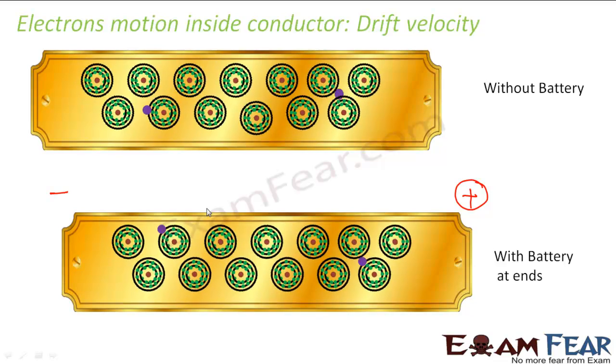Then it is colliding and it is losing some velocity. The net result is that the electrons acquire a very small amount of velocity. And that small velocity which is acquired, the average small velocity, is known as drift velocity. Please remember this concept and understand it very clearly, because this is the base of everything. If you don't understand this, you will have confusion throughout as we go ahead with this lesson.